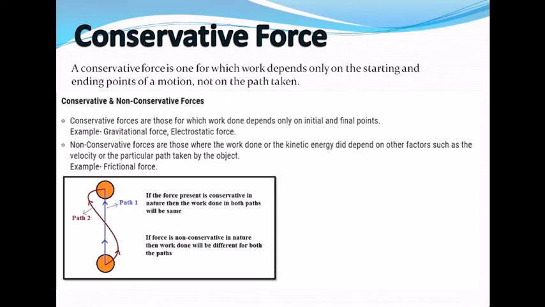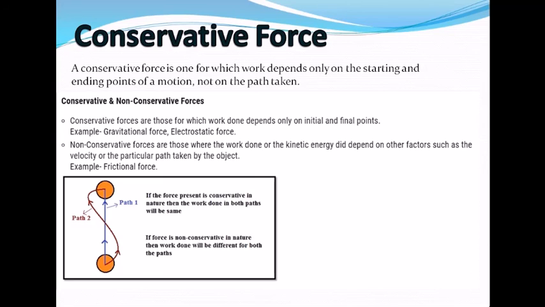So gravitational force and electrostatic force are examples of conservative forces. That means their work done depends only on the initial and final points. Non-conservative forces are those forces whose work done or kinetic energy depends on factors like which path has been taken. For example, frictional force.